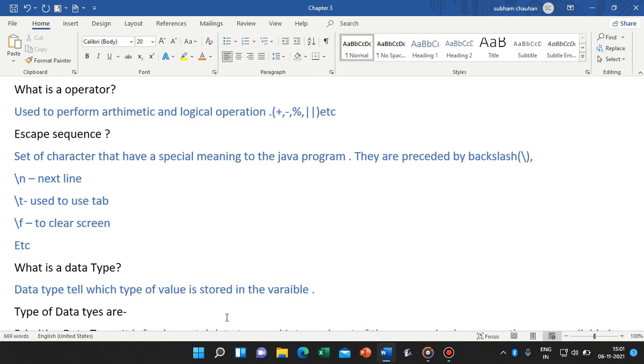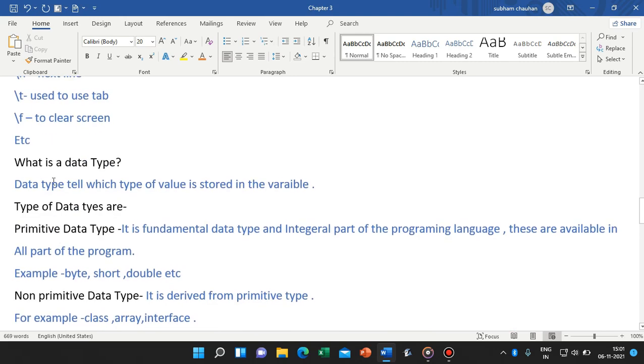There are various types of escape sequence characters, but they are not in the syllabus now, so I have only explained them briefly.